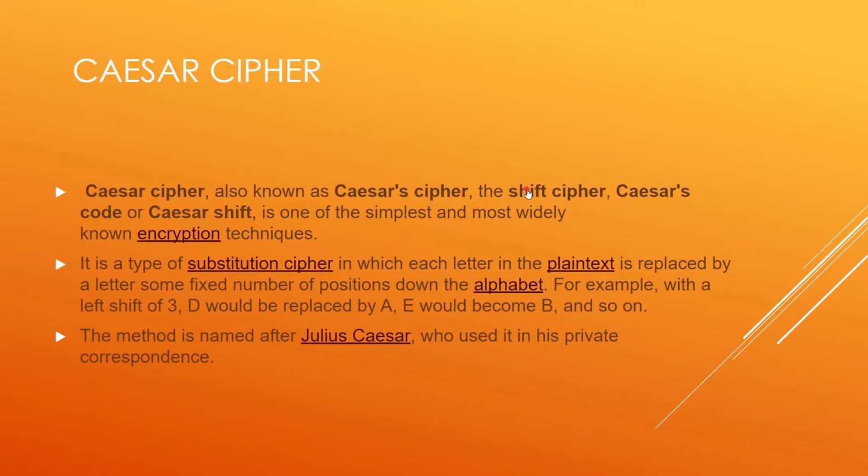And why is it known as shift cipher? In this process we are shifting by some integer, either adding or subtracting some numbers in order to get the ciphertext.